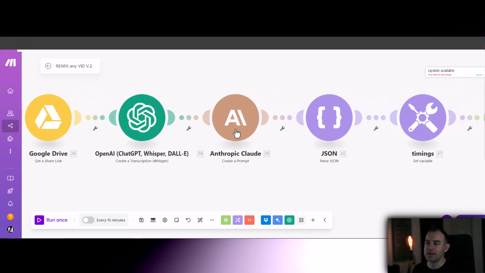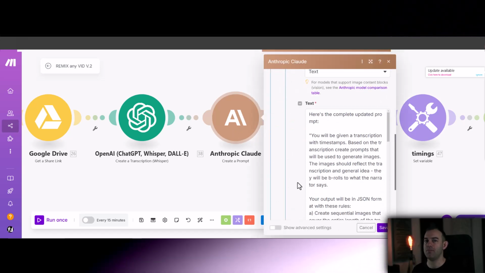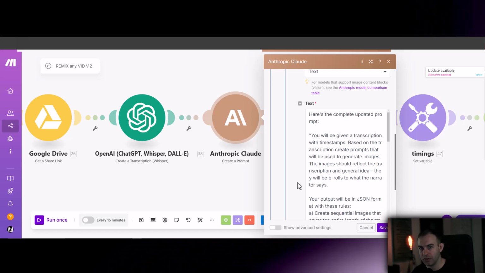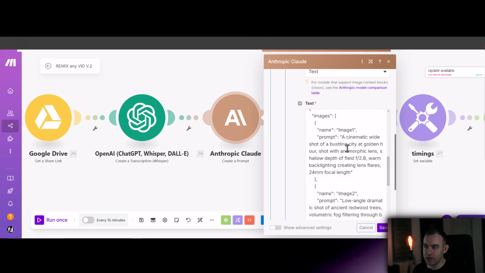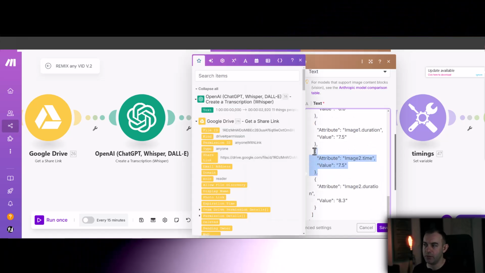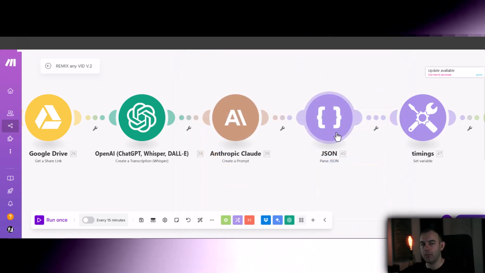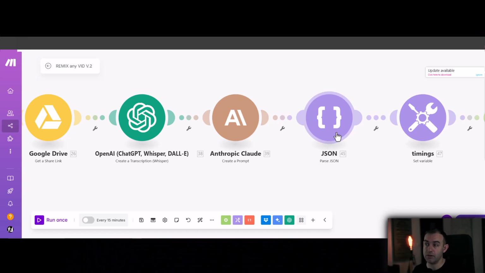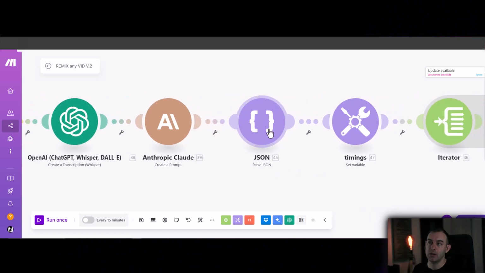We're then going to ask Claude to come up with some prompt ideas for the images that could be set underneath the transcription. It will give us a properly structured JSON. This is the kind of format you want to use so we can then pass that information on to our Creatomate module, which is the platform we're going to use to render the video. And that will allow us to place the correct timings.